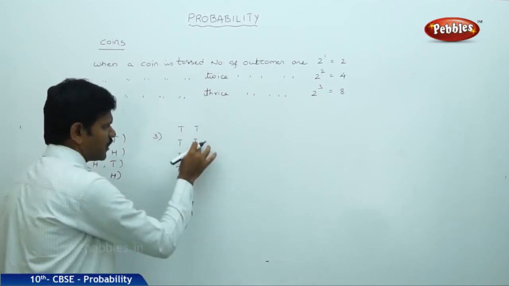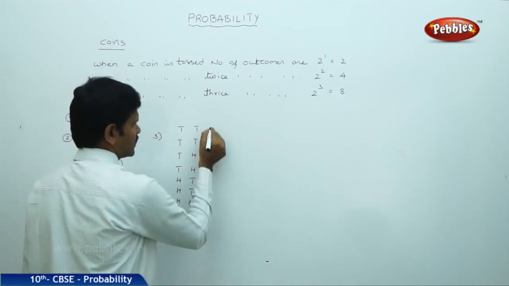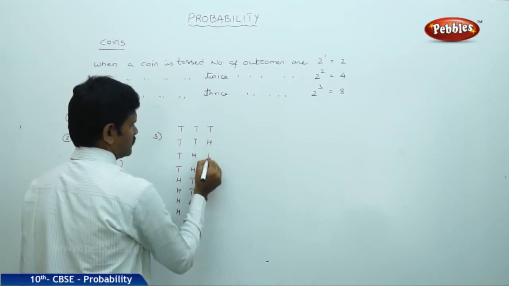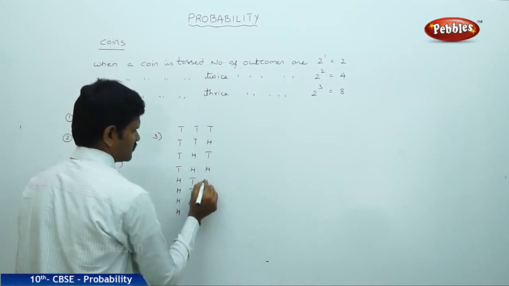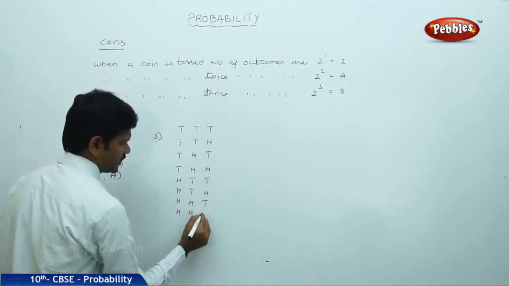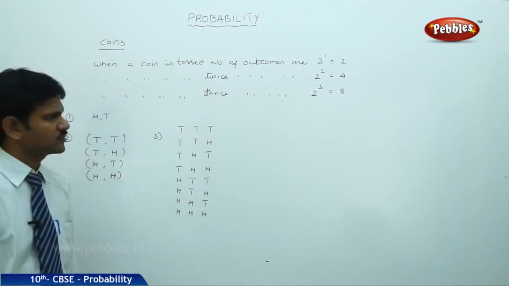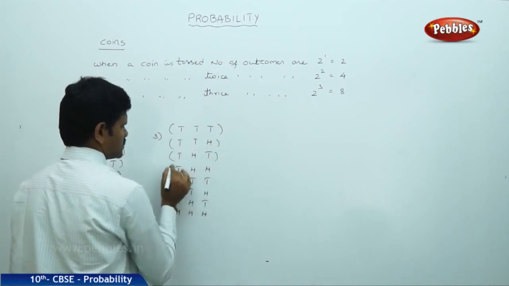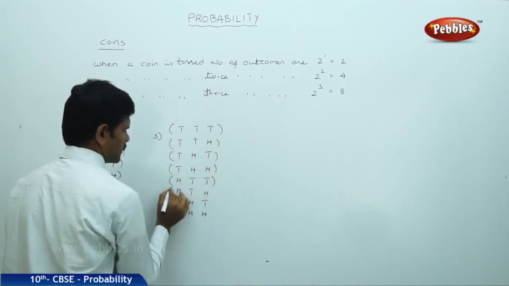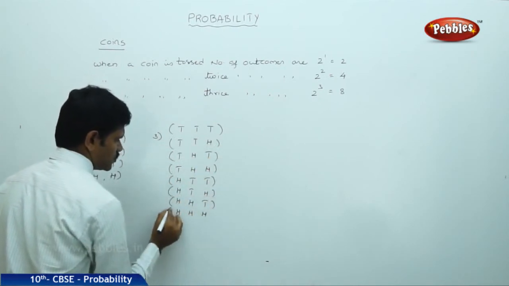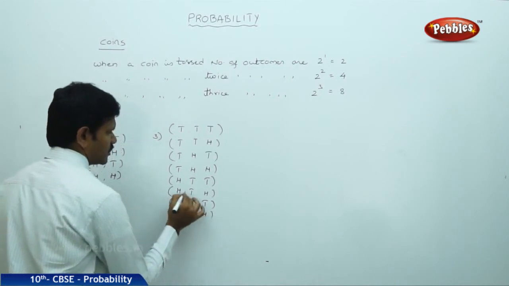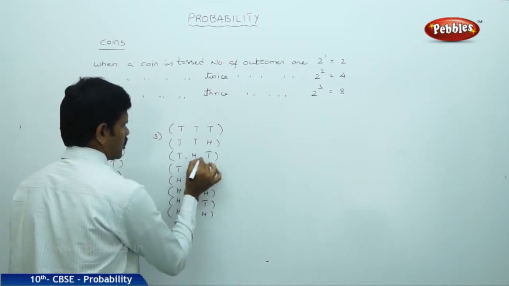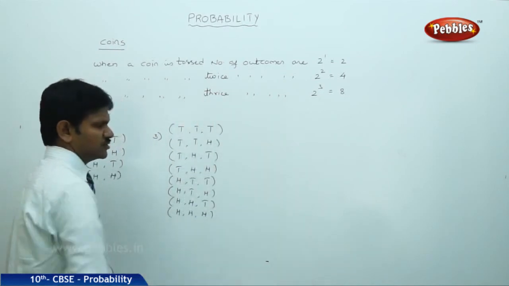After that, half of 2 is 1, so tail, head, tail, head, tail, head, tail, head. This represents a group of 3. From this you can easily understand the outcomes when 3 coins are tossed, or a coin is tossed 3 times.